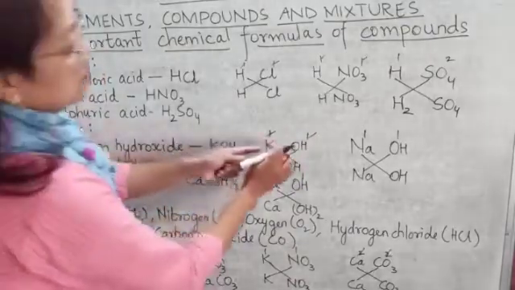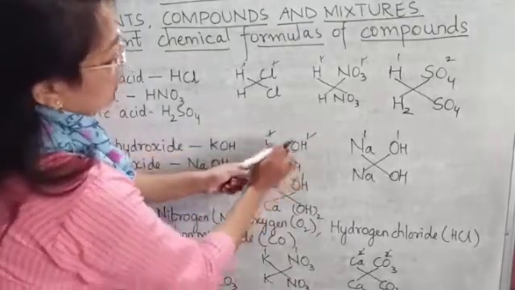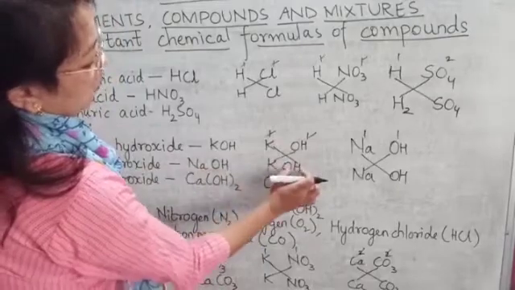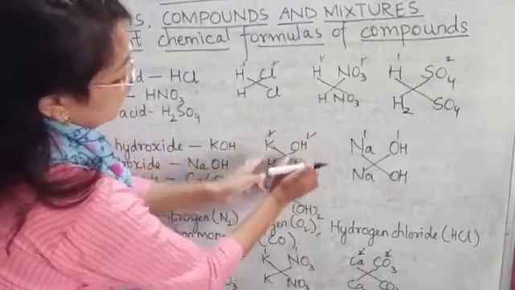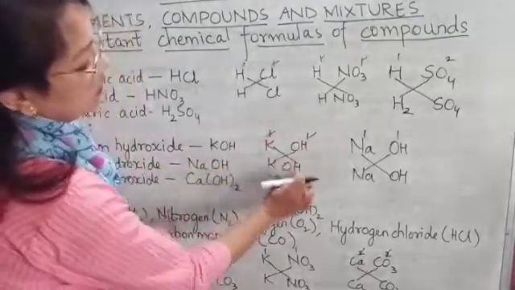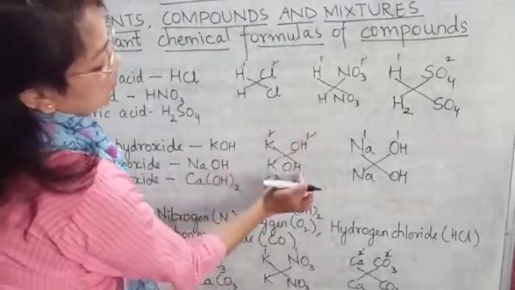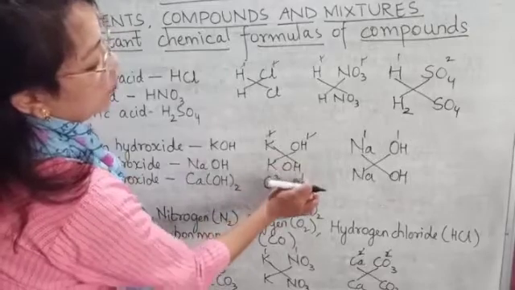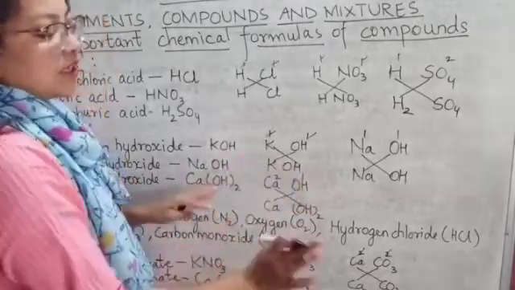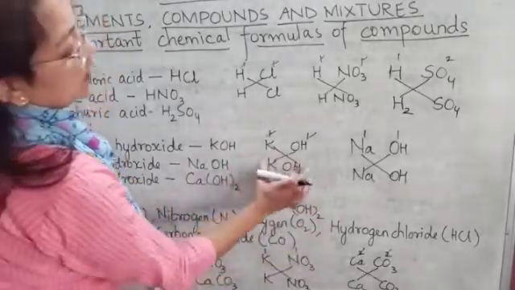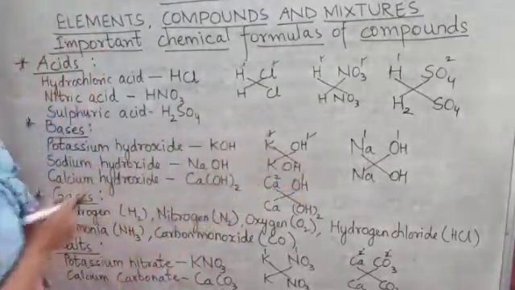Or we can write it by interchanging the valencies. First we write the elements as they are and then interchange the valencies. 1 will go here with K and 1 here with OH. Simply it will be K1 OH1. 1 we do not consider, so here we will write KOH. This is how we write a chemical formula.